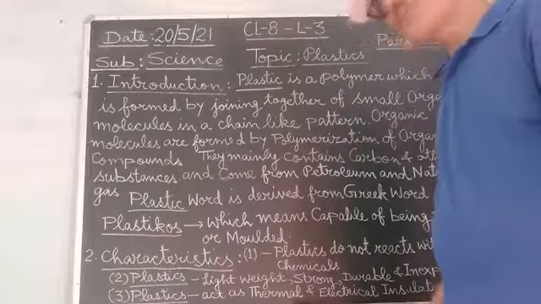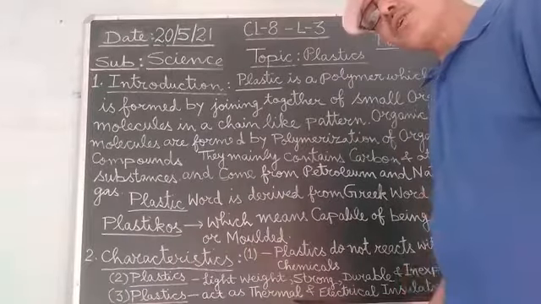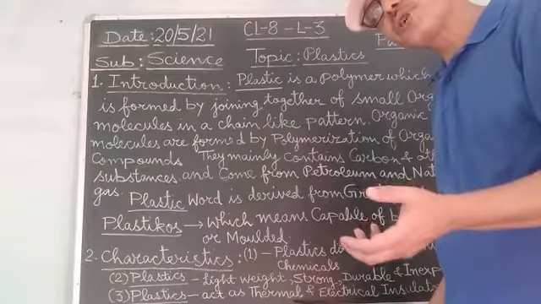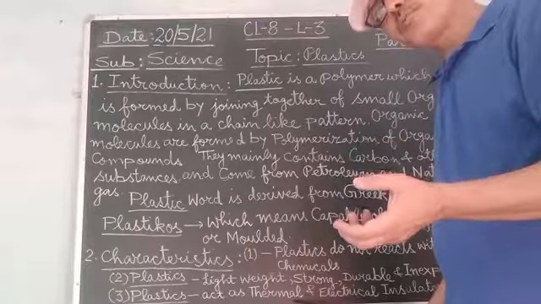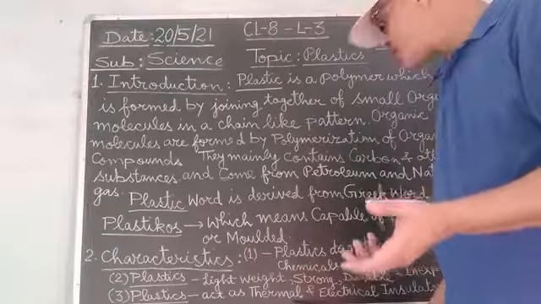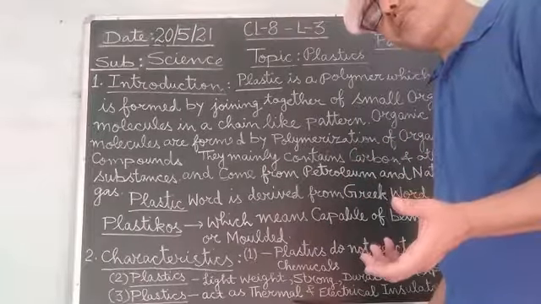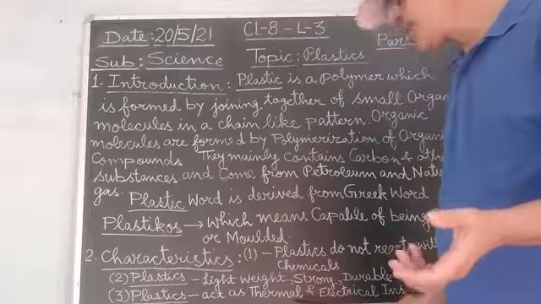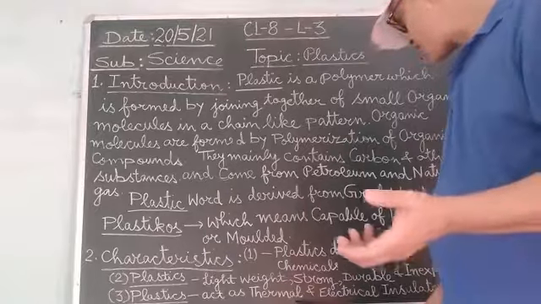In our homes we have seen various types of things in the kitchen, like the frying pan, pressure cooker, and many more, spatulas. They are made up of plastic, because plastic acts like a thermal insulator.